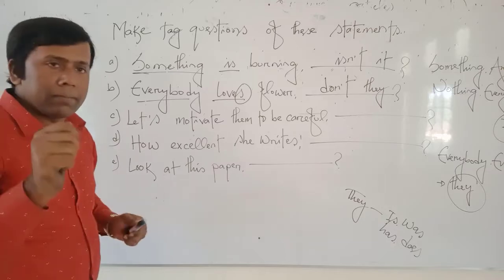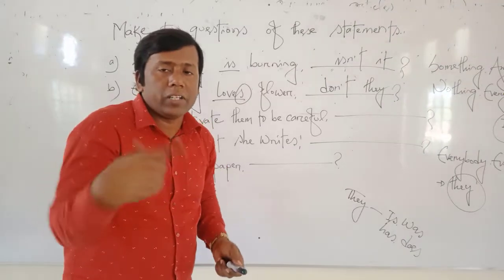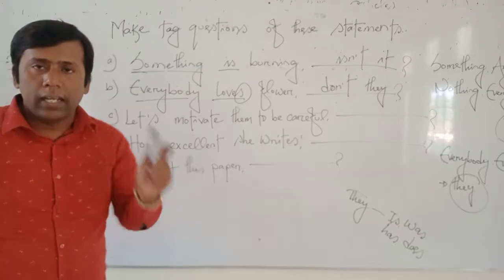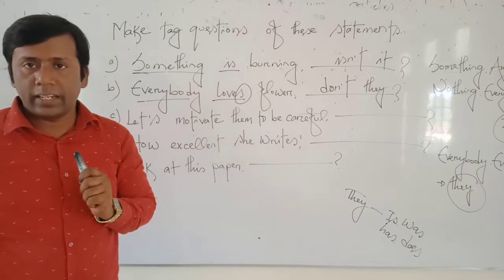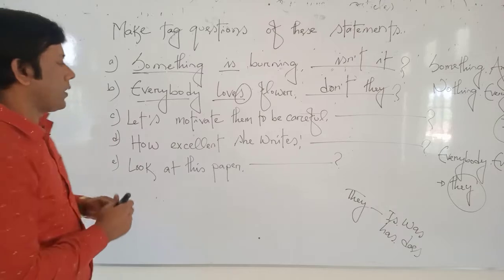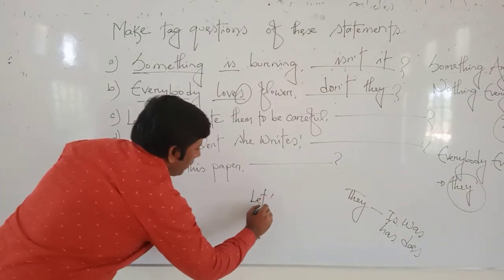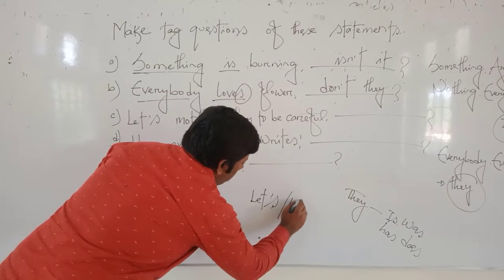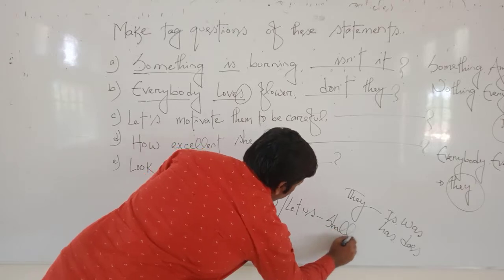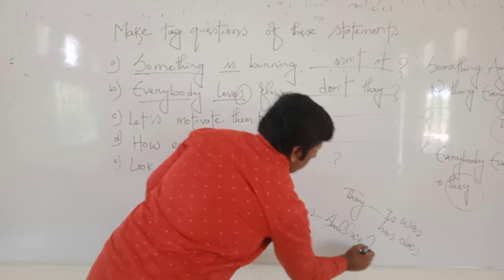Then my dear students, number C. Let's motivate them to be careful. Dear students, let's is a sign of imperative sentence. Okay? For this reason, if your sentence starts with let's or let us, that time you have to use shall we in your tag word.